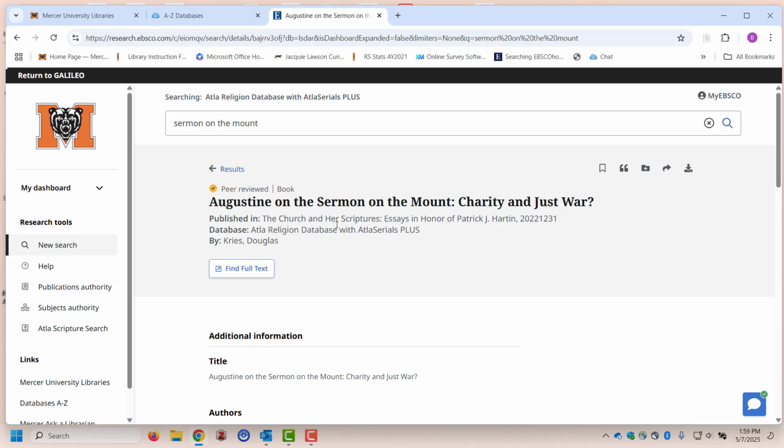So that is the book title that the essay, Augustine on the Sermon on the Mount, appears in. So that's how you would find the essay, is to see if we have the book, the Church and Her Scriptures, and then you can use this Find Full Text to see if we have that book.